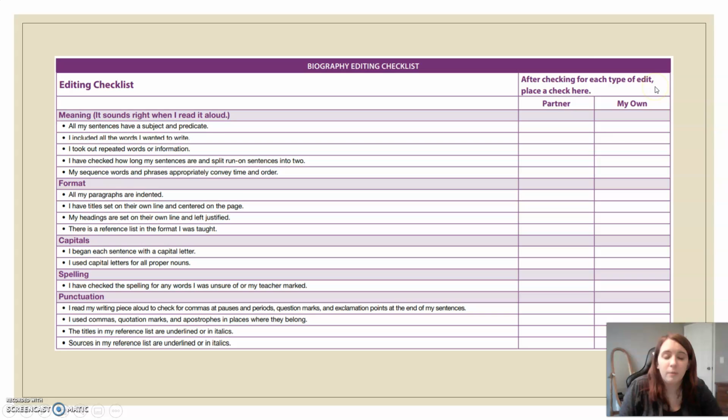So as you read through and make sure you've made your edits, you're going to check off what you've completed. And then again, I would recommend it could be a family member, anybody, someone else to read it to see if you made sure you have everything in it that you're supposed to. It's going to make your writing a lot more powerful.